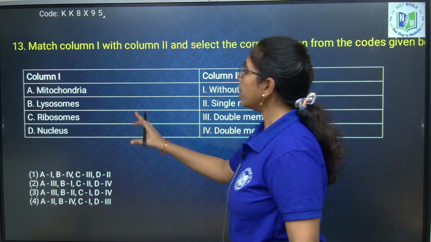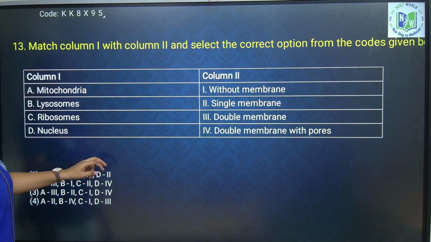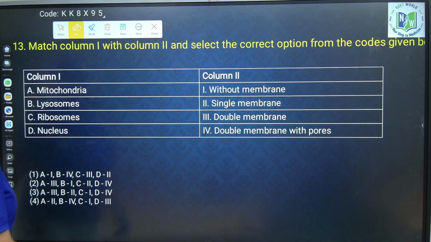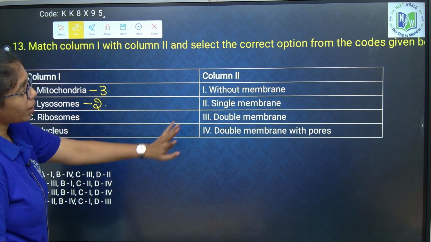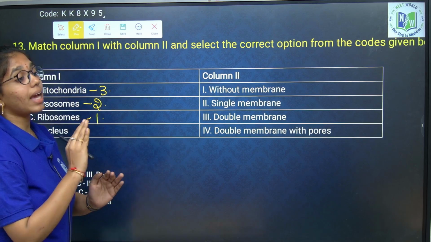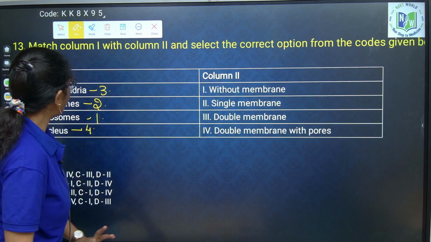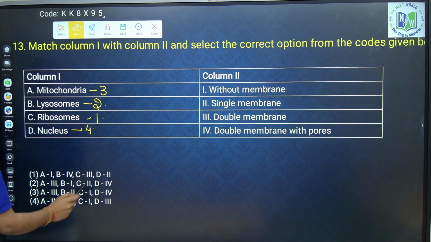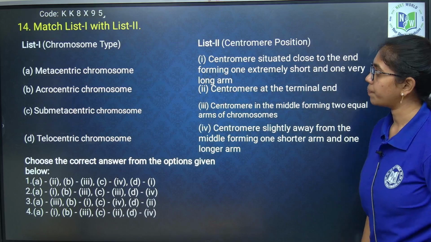Yes, column 1, the organelle is given. Column 2, how many membrane bound, he is asking. Mitochondria is of course double membrane bound organelle, right? So, this is 3. Lysosomes, single membrane bound organelle. Ribosomes, non-membrane bound organelle. So, this is option 1. Nucleus again double membrane and nuclear envelope is having pores. So, option 4, double membrane bound with pores. 3, 2, 1 and 4. Option 3 is the correct answer. Next, last question of this session.